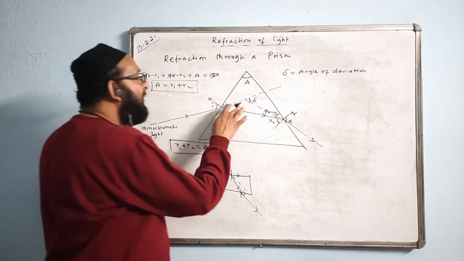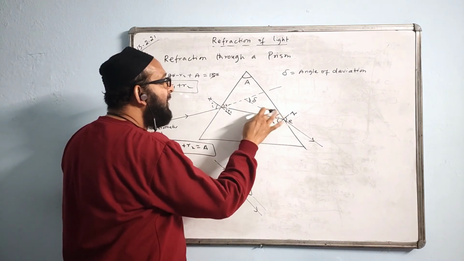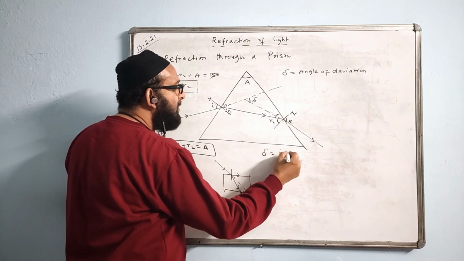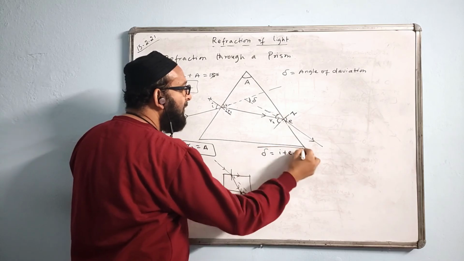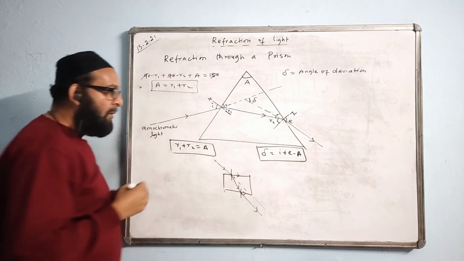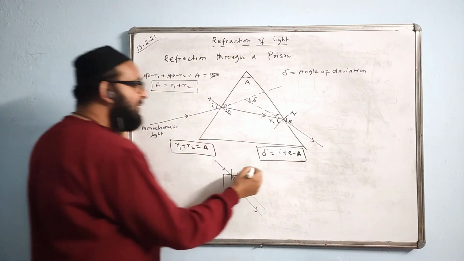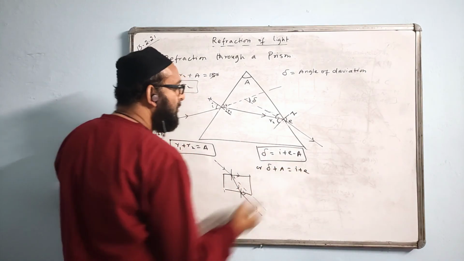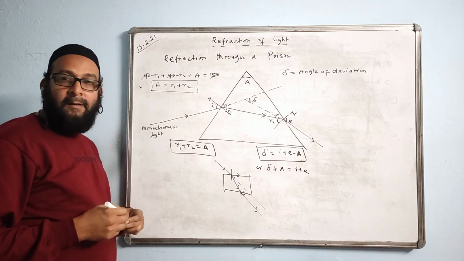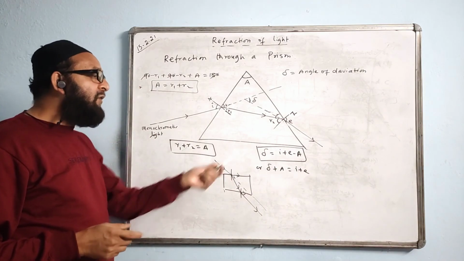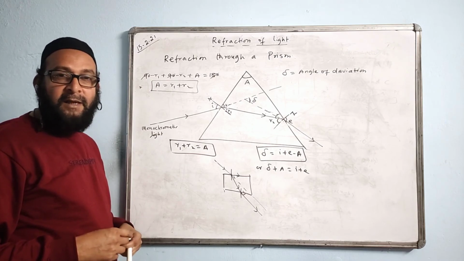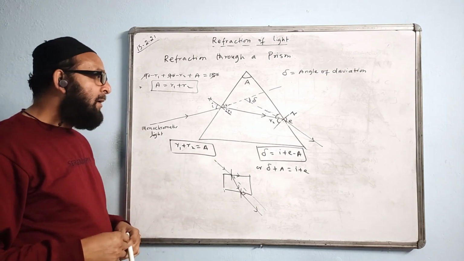We have a formula for delta also. The delta formula is: I plus E minus A. This is the formula of delta that we should know. Or we can write it like this: delta plus A is equal to I plus E. This way also we can write. They may ask a fill-in-the-blank question also: delta plus dash is equal to I plus dash. Then you have to fill accordingly.